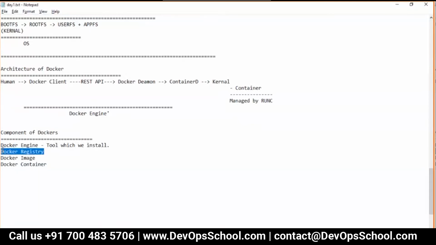Now what is a Docker registry? Before the Docker registry I should define the Docker image. What is a Docker image? Image is something very important in the Docker ecosystem. Let me help you visualize the image concept.